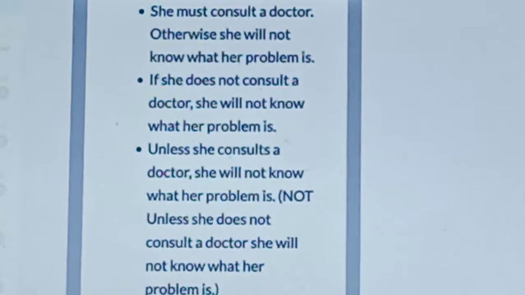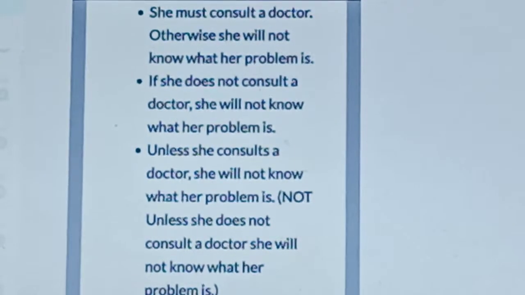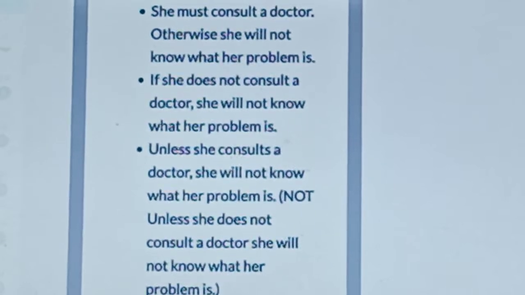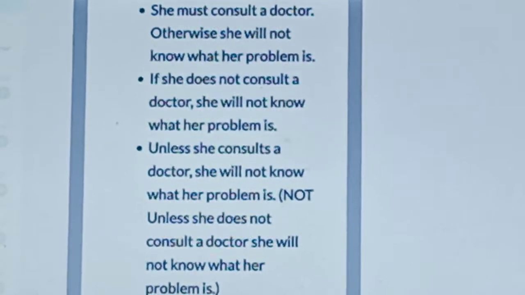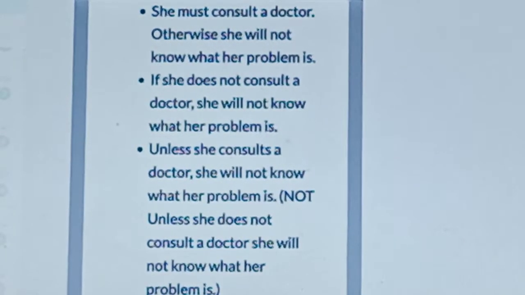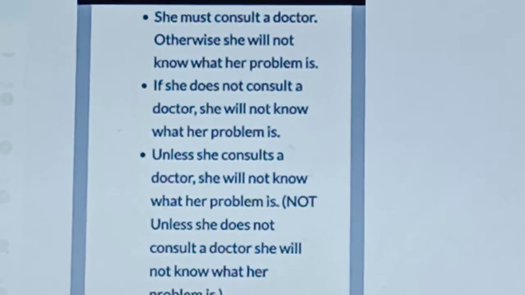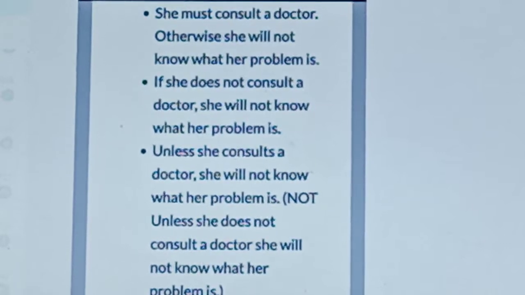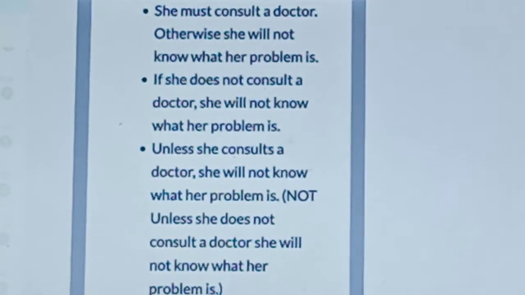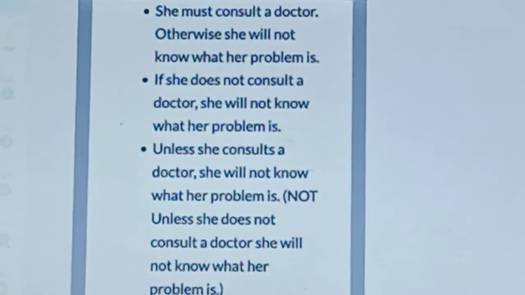Once again I tell you, here are 2 sentences. In this, she must consult a doctor. It must happen first, so that she will know what her problem is. For the first one, we use if. At the beginning of the sentence, we use if. Before we start the second one, we put comma. If she consults a doctor, she will know what her problem is.